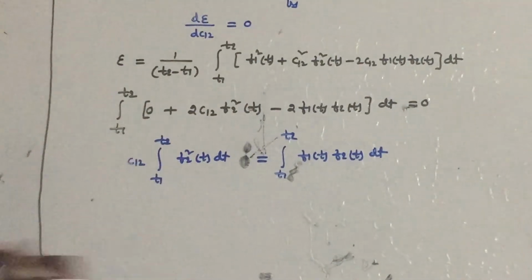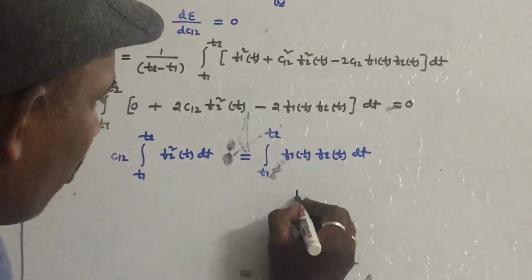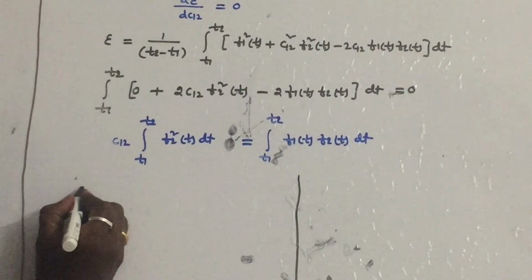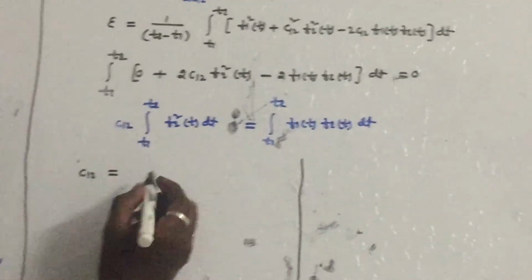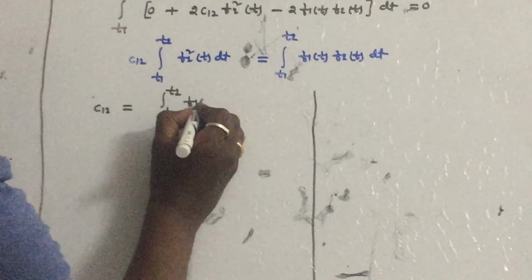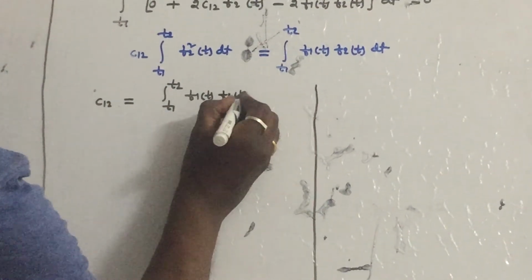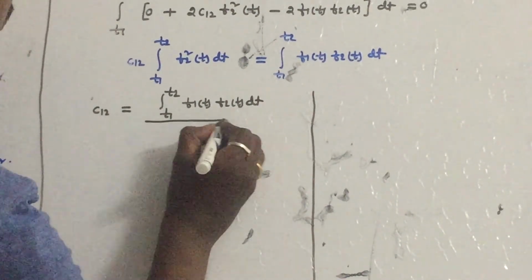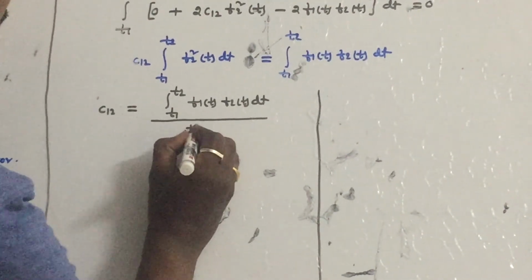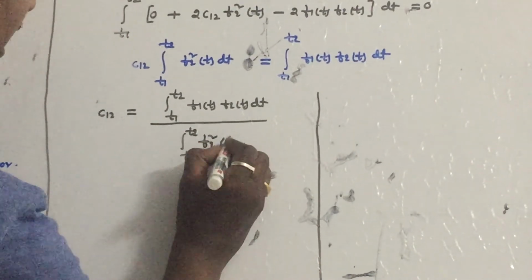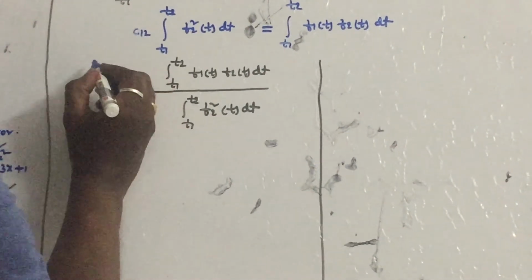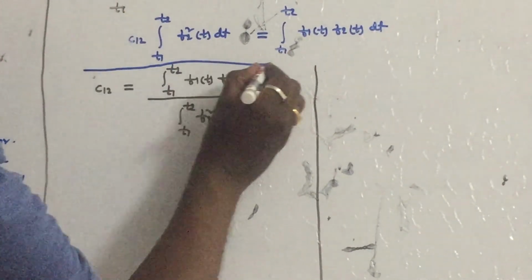So what we want is the value of c12. So from this, what is c12? The c12 is given by integral t1 to t2 f1 of t into f2 of t dt by, bringing this term to the right side, t1 to t2 f2 square of t dt. So this is the very important formula of this chapter, c12.